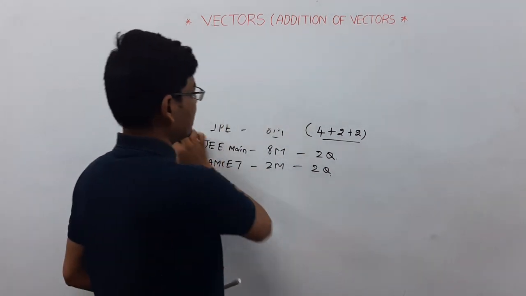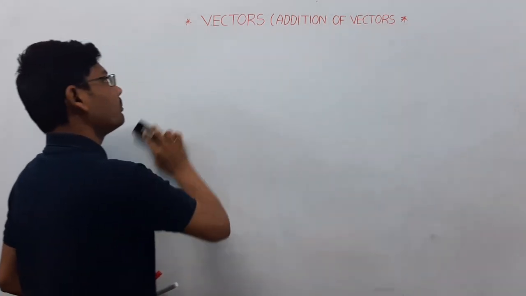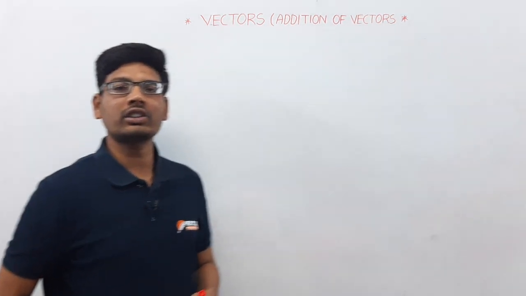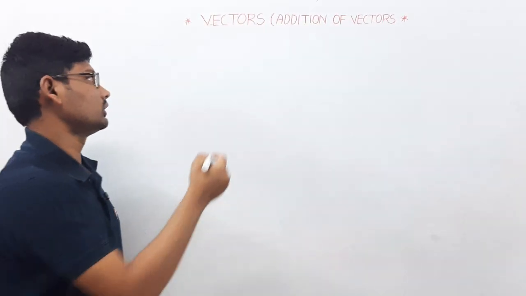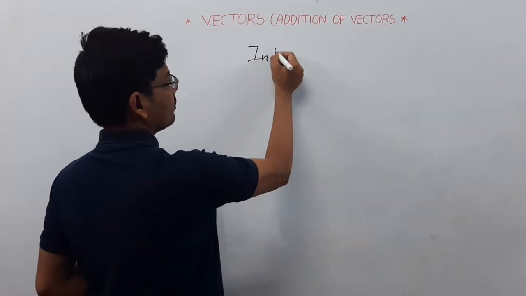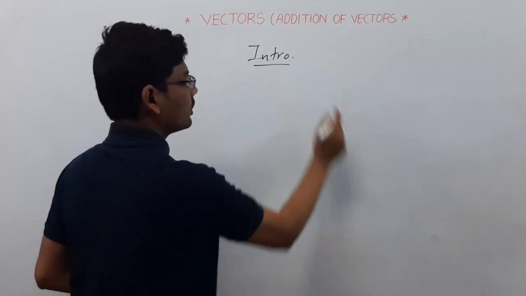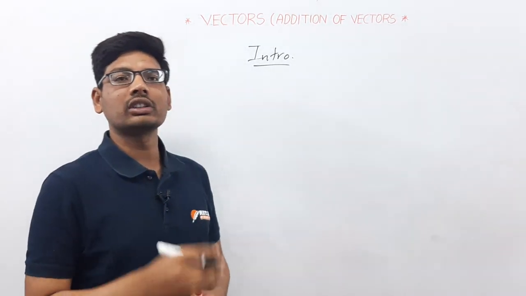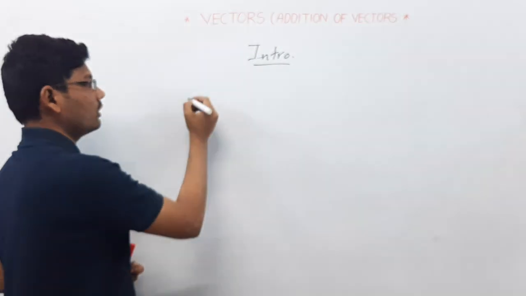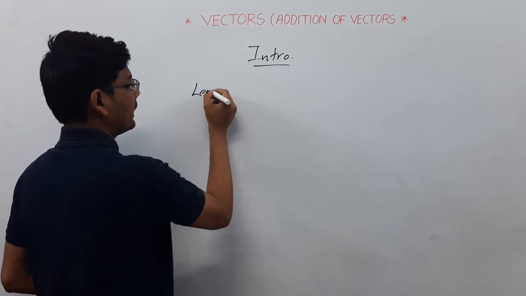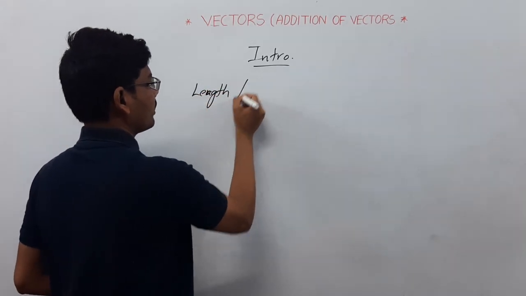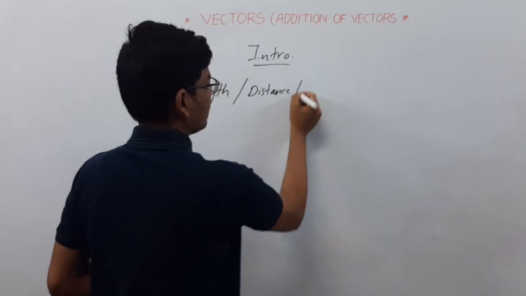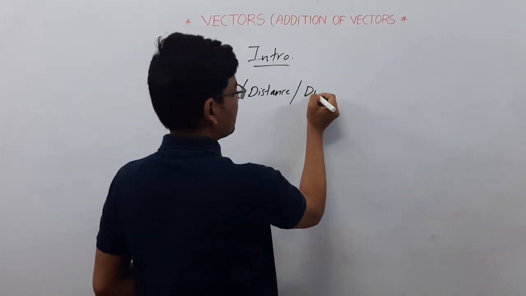Here we are going to discuss the addition of vectors chapter. Before starting this chapter, we are discussing the introduction of vectors. First of all we should discuss some parameters related to vectors.